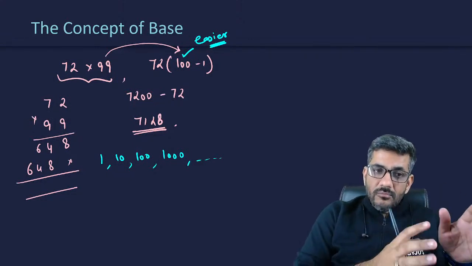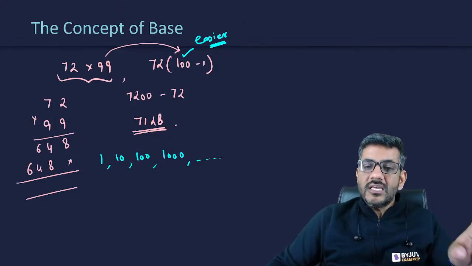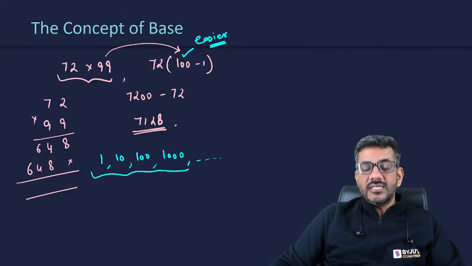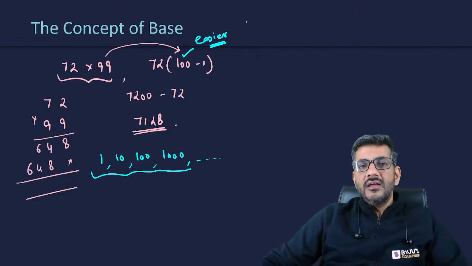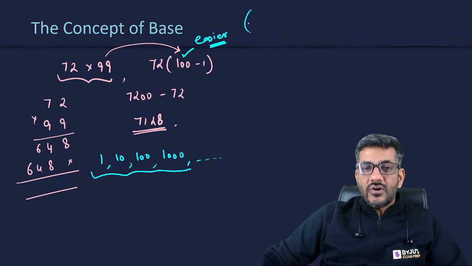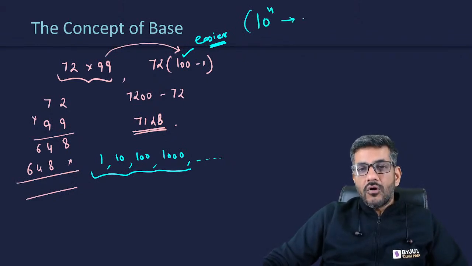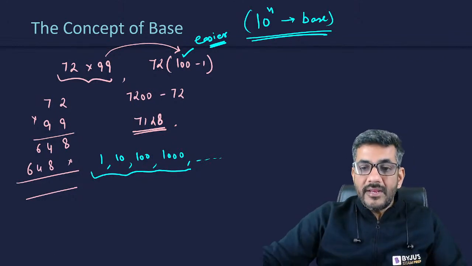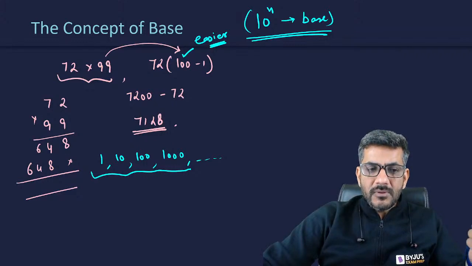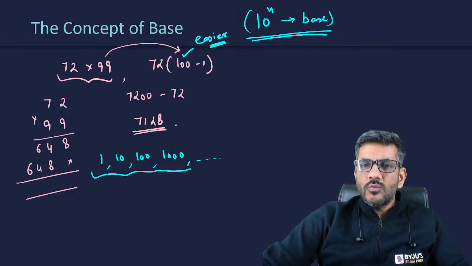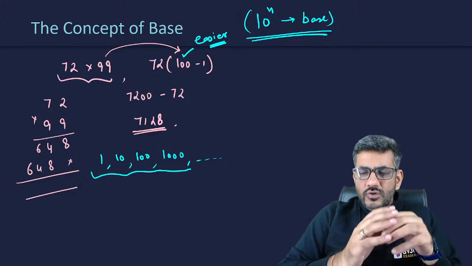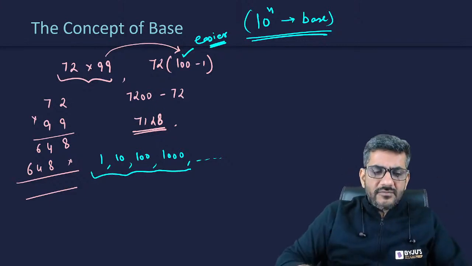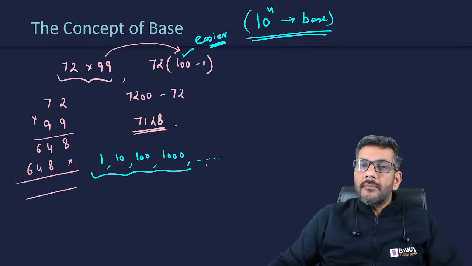Therefore, most of the shortcuts in Vedic maths are based upon these numbers, 1, 10, 100, 1000, etc. These are all powers of 10, and these powers of 10 are called my base. I will be using this word base many times later on as well. Whenever I'm explaining a concept, I would be saying what the base of this calculation is, meaning which of 10, 100 or 1000 is closer to it. Through that, you would be able to make it easy.